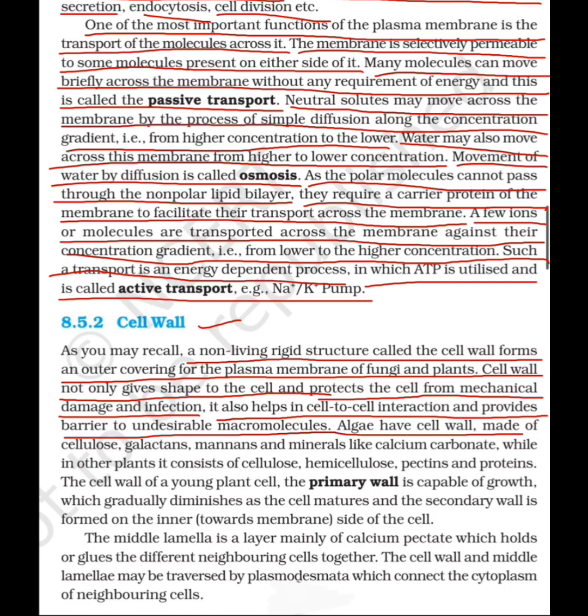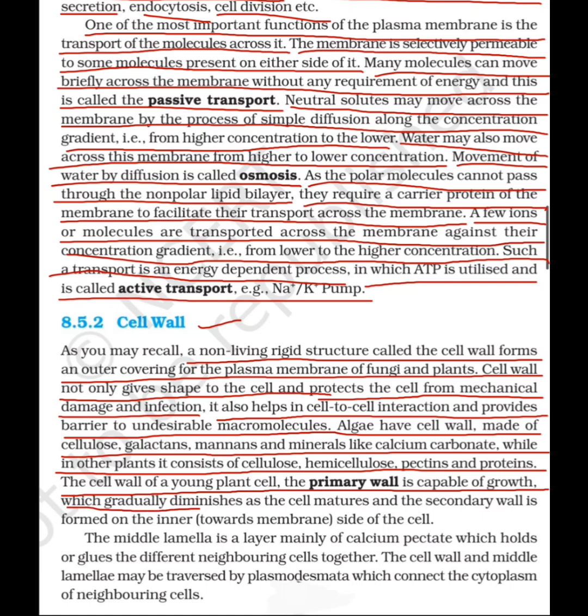Algae have a cell wall made up of cellulose, galactans, mannans, and minerals like calcium carbonate, while in other plants it consists of cellulose, hemicellulose, pectins, and proteins. In the cell wall of a young plant cell, the primary wall is capable of growth, which gradually diminishes as the cell matures. The secondary wall is formed on the inner side, towards the membrane side of the cell.